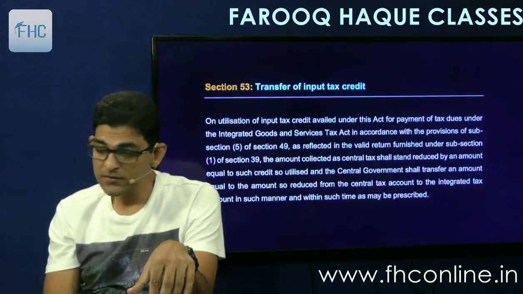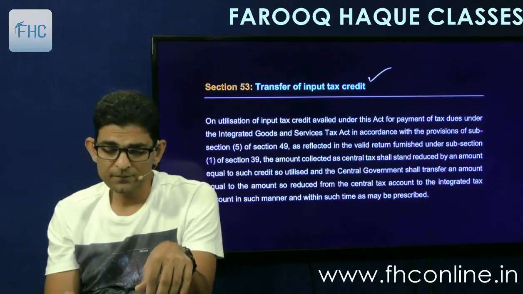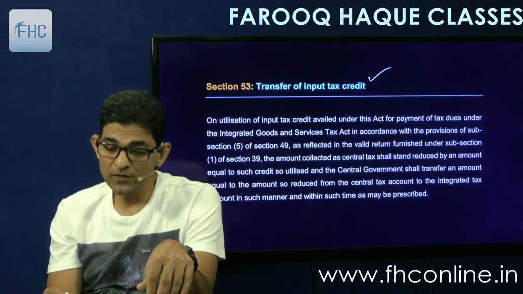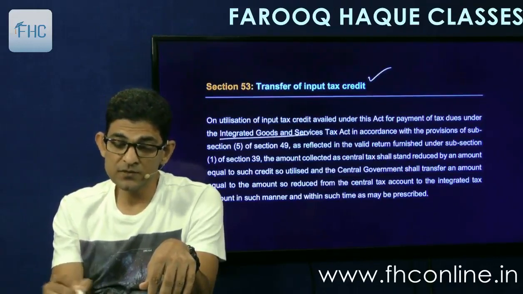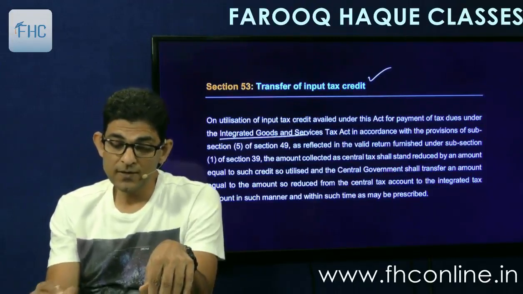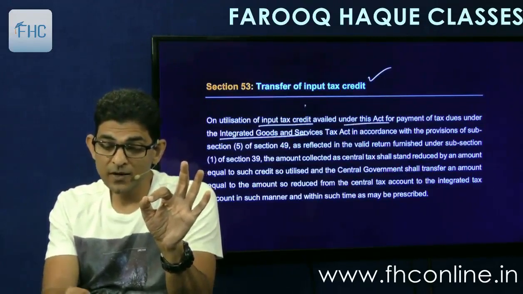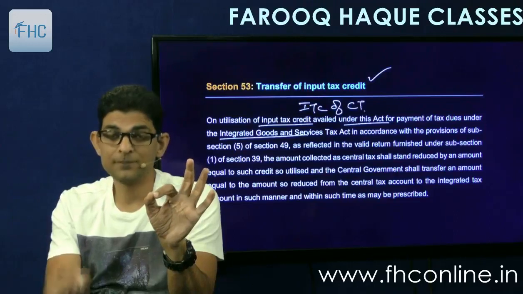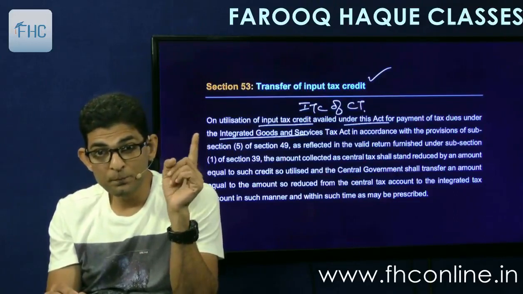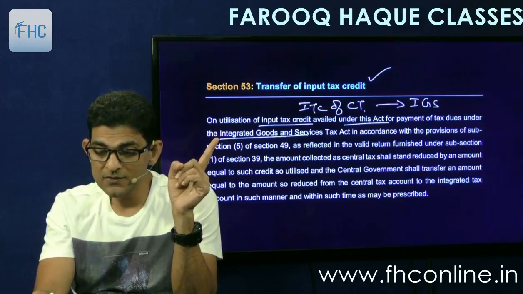And there is a section at the last, section 53, transfer of input tax credit. Very simple point: on utilization of input tax credit availed under this Act for payment of tax dues under the Integrated Goods and Service Tax Act, in accordance with the provisions of utilization of input tax credit. This input tax credit availed under this Act means ITC of CT. So if ITC of CT is used to pay tax dues under IGST, it means it is set off against IGST.